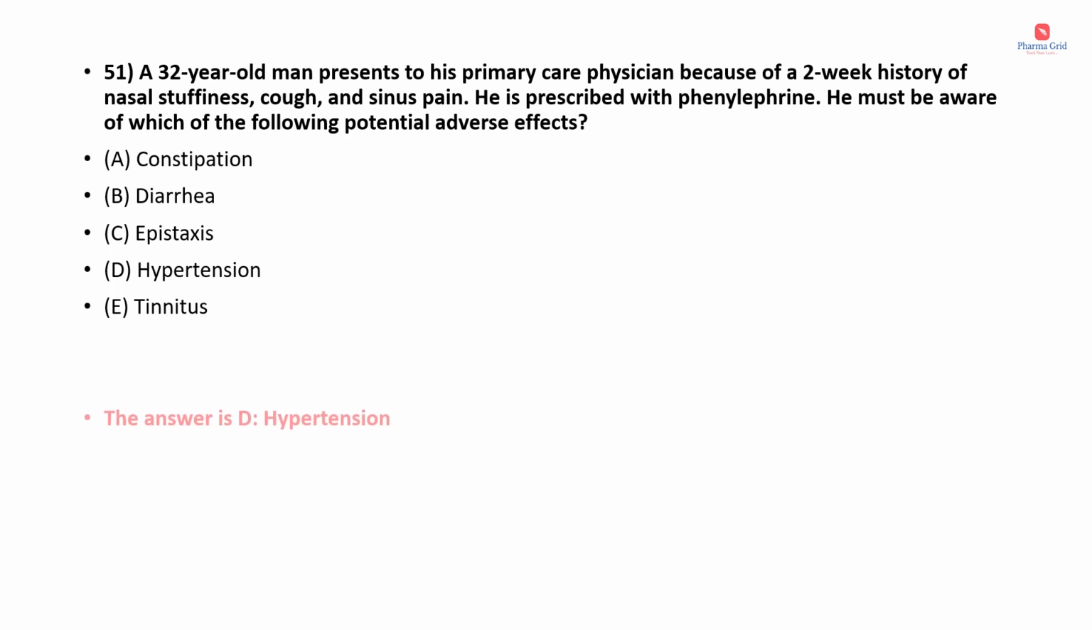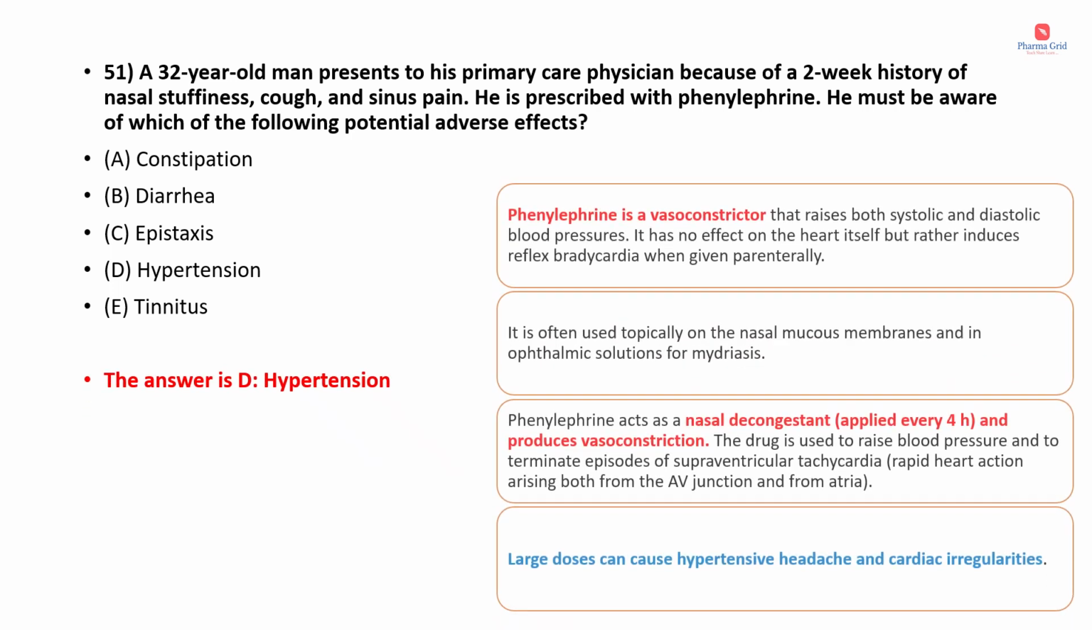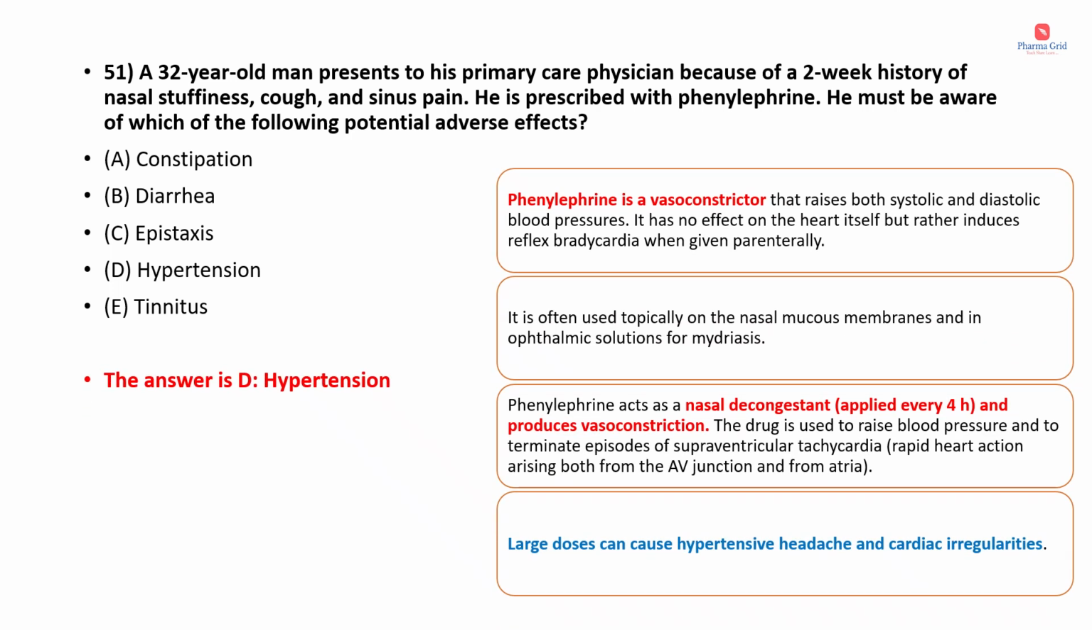So here the correct answer is option D, that is hypertension. We know that phenylephrine is a vasoconstrictor that raises both systolic and diastolic blood pressures. It has no effect on the heart itself, but rather induces reflex bradycardia when given parenterally. It is often used topically on the nasal mucous membranes and in ophthalmic solutions for mydriasis.